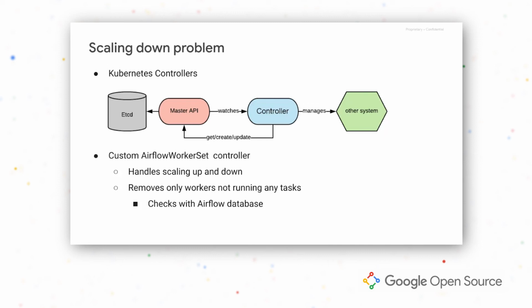One note, there is, of course, no transaction. So it is still possible that a worker started some task between the time we checked the database and we killed it. But honestly, I was never able to encounter this situation during my tests. So it didn't cause any problems like a failed task. I believe that the time window is too short, just a fraction of a second. So workers don't have much time to do it. Even if it starts a task, then probably it won't be able to make much progress on it.